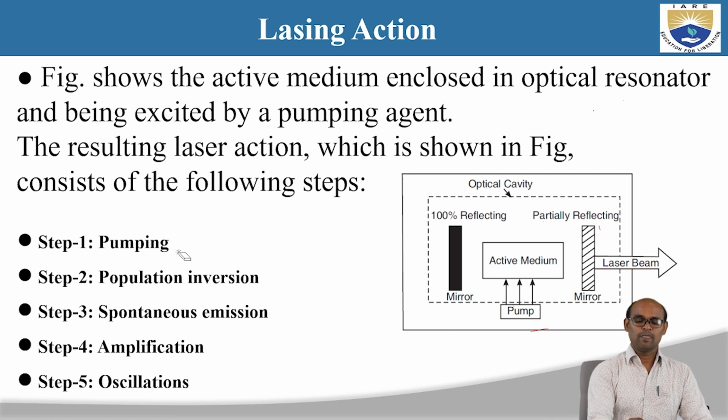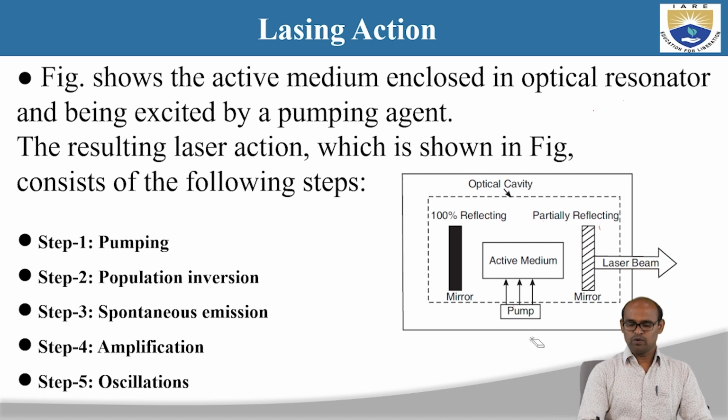First, pumping. Once we pump the energy to the system, there will be a population inversion. Once there is population inversion, we need a photon for the stimulated emission. That photon for the stimulated emission is given by spontaneous emission. And once there is stimulated emission, you have amplification, and hence you are going to get a laser beam as output. Okay, so let us understand these 5 steps one by one.